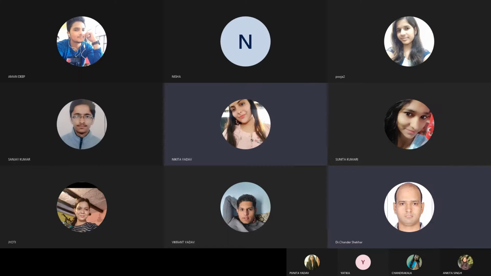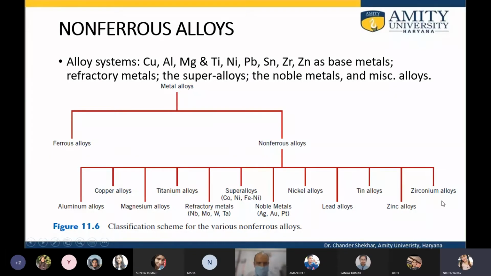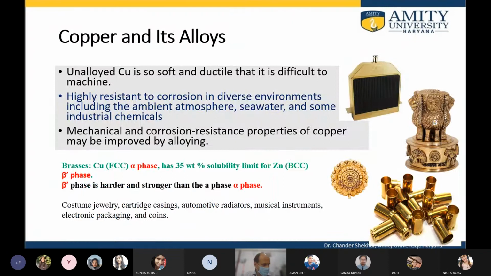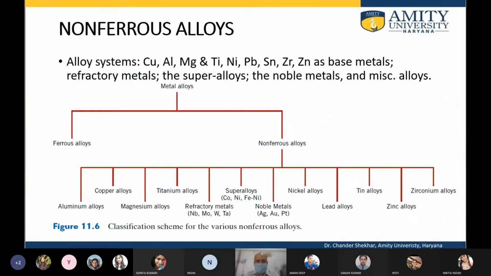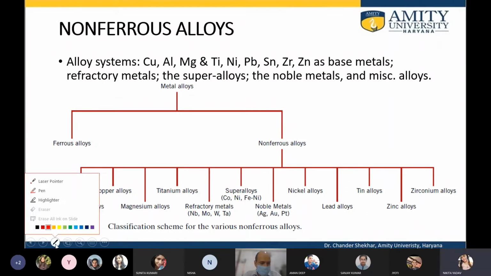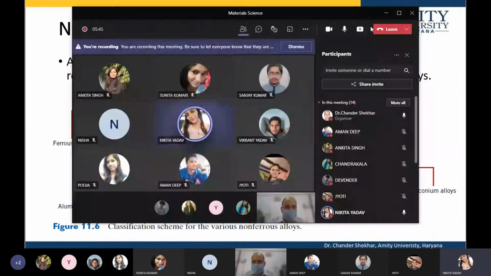Good morning, students. So today we'll be continuing our discussion from the ferrous to non-ferrous alloys. Any alloy that doesn't contain iron as a major component in the solid is known as the non-ferrous alloys.